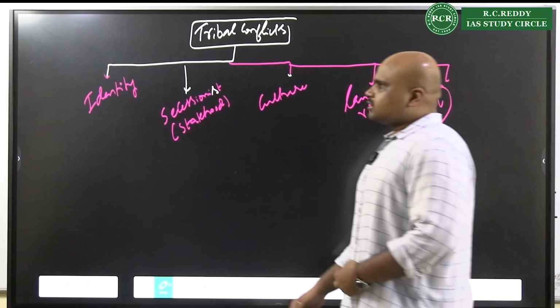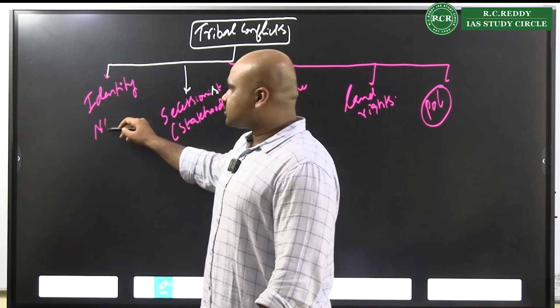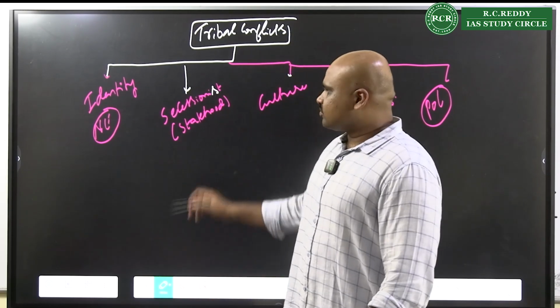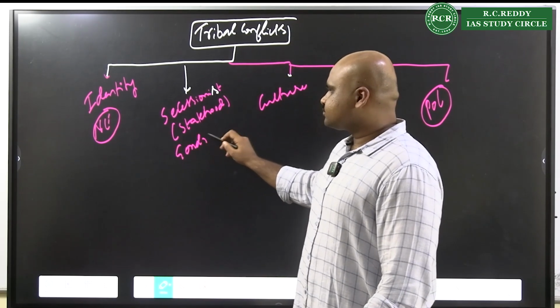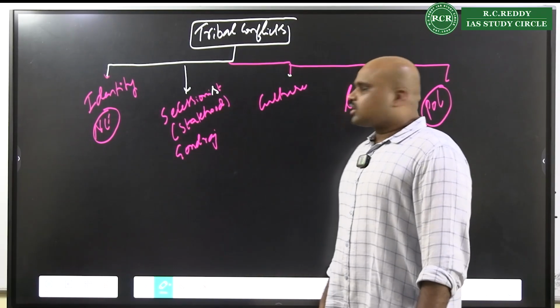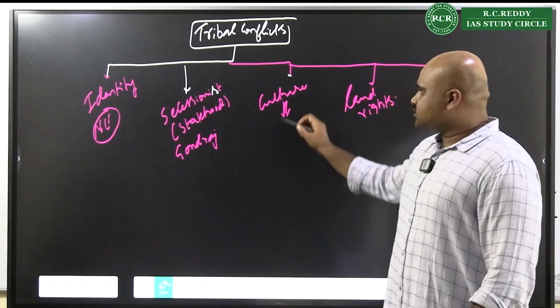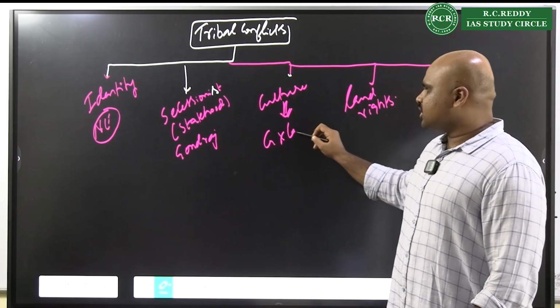Now here when we look at the identity, most of your northeastern conflicts are identity based. When we look at statehood, you have something like Gondraj. When you look at culture, it could be what? In the context of culture, it could be maybe Gond versus Lambadi.